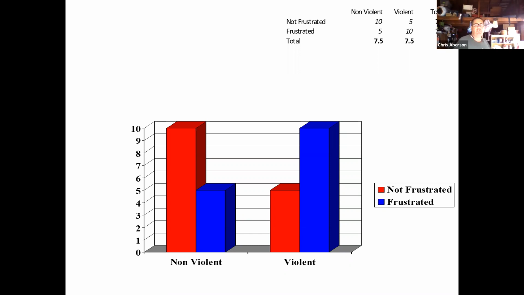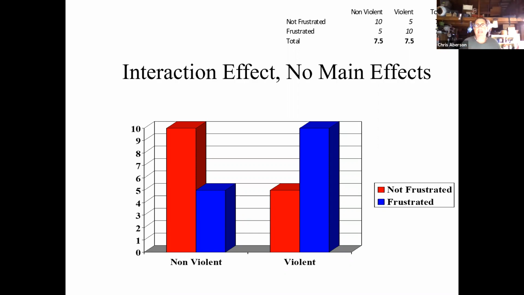This is sometimes called a crossover interaction. And we used to use line graphs to represent these, and they make an X. And that always makes me want to do this now. Wakanda forever. All right, so here we have a situation with an interaction and no main effects.